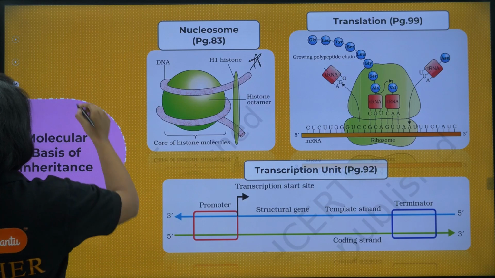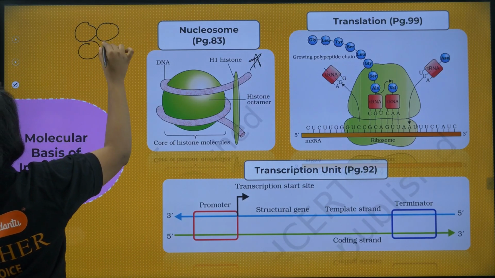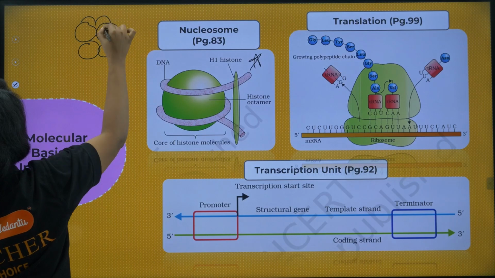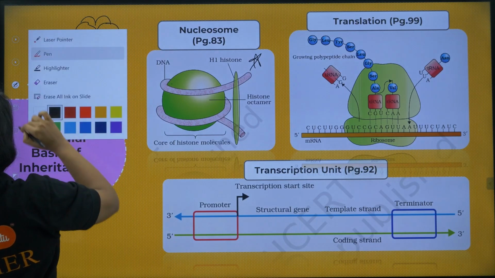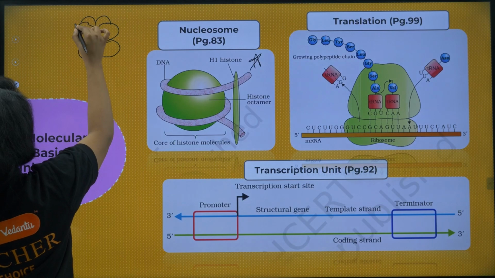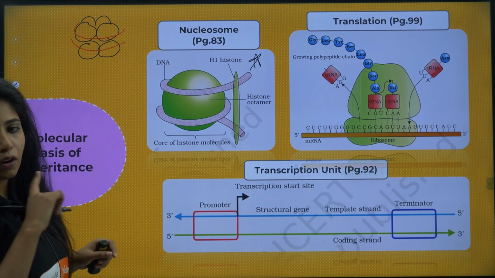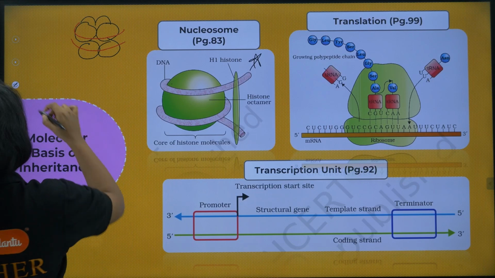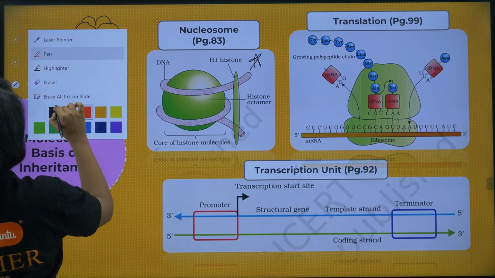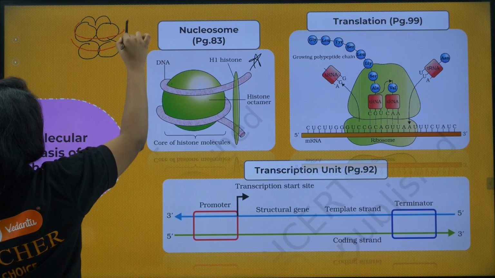This question comes. So usually it is like this, where you have 1, 2, 3, 4, 5, 6, 7, 8. It's in back side. Now over here, the DNA rotates twice around it, and then again you have a histone protein.